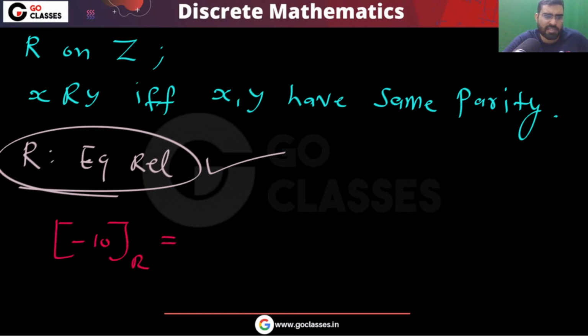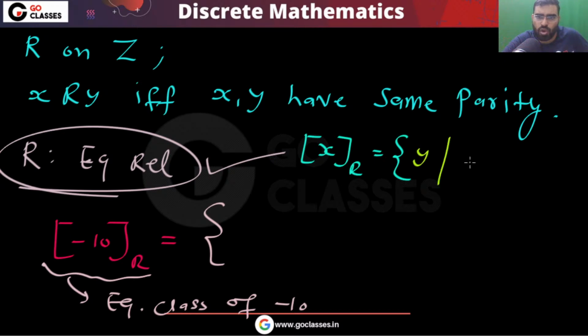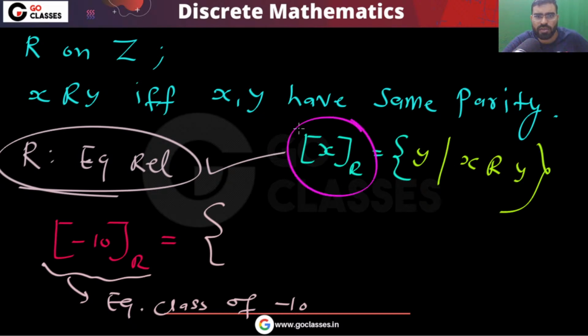Remember the equivalence class of x: that is all the elements related to x. Every element that is related to x. This is called the equivalence class of x.